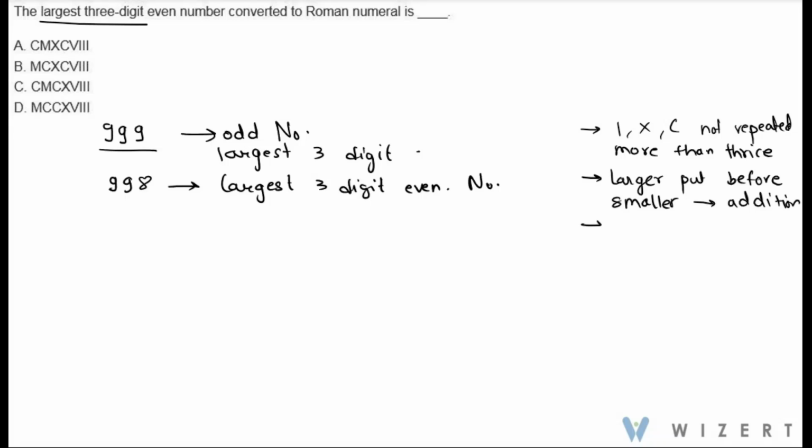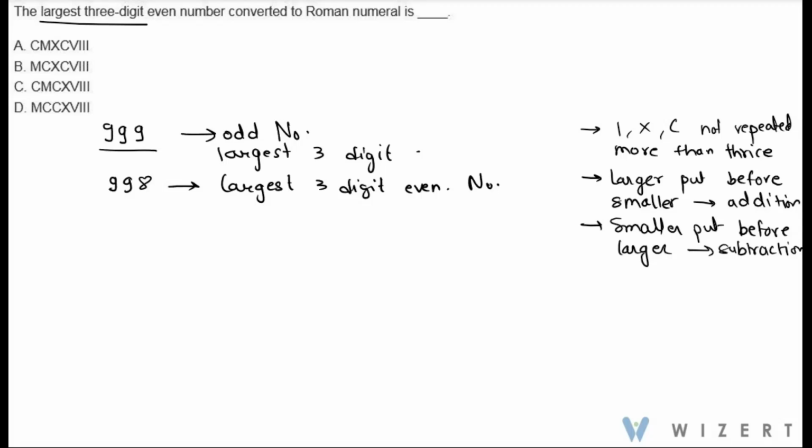But exactly opposite to the second rule is when a smaller value numeral is put before a larger value numeral, it will denote subtraction. So with these rules, let us proceed forward.